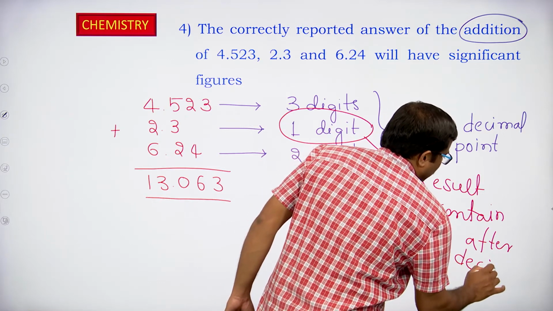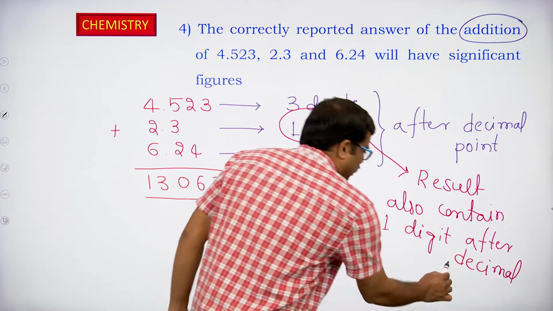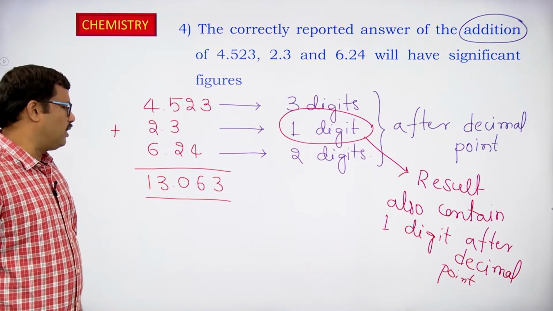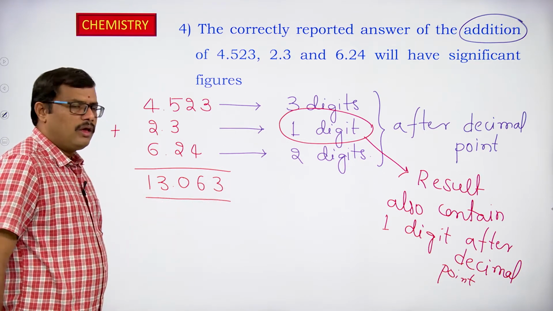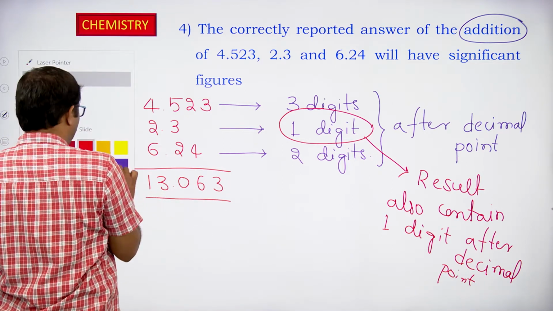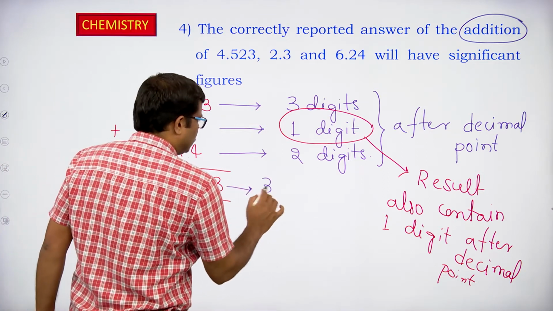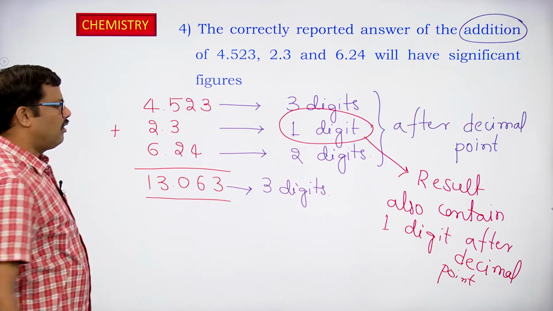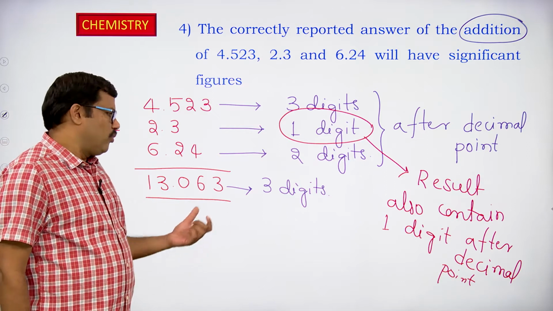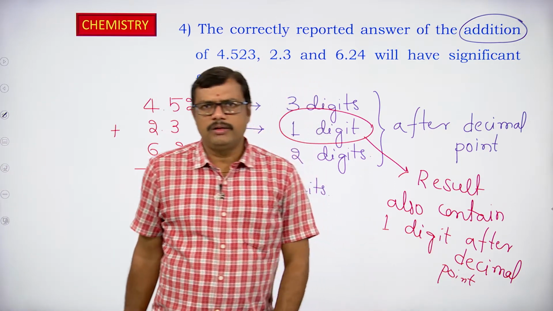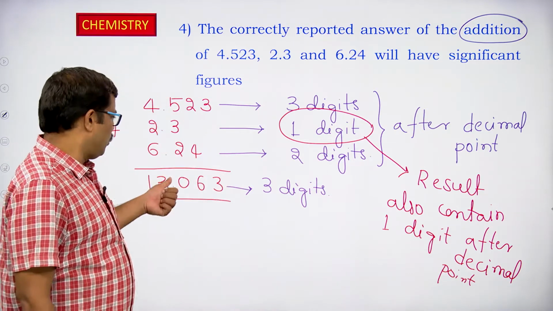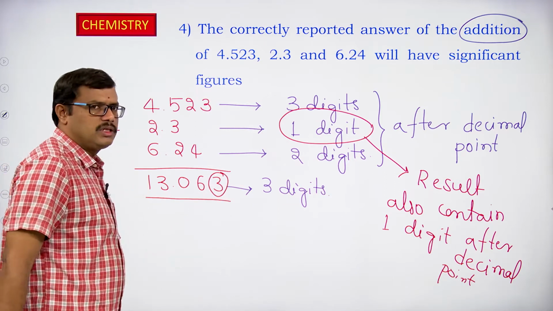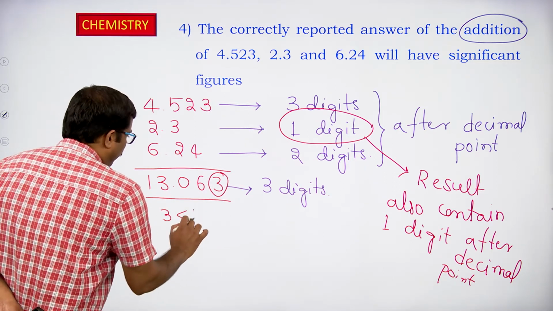So I have to look at the value that we got by the addition of the 3 numbers. This is 13.063. How many digits are present after the decimal point in this case? Here we have 3 digits after the decimal point. So in order to round off the number, I have to express the result with 1 digit after the decimal point. So I have to go for rounding off the number. Here the last digit to be removed is 3. We know that 3 is less than 5.